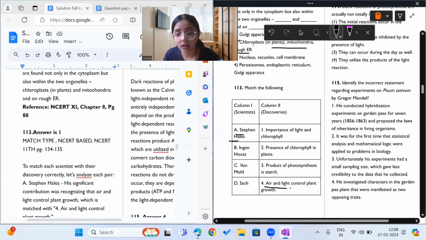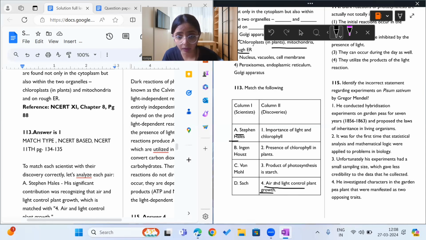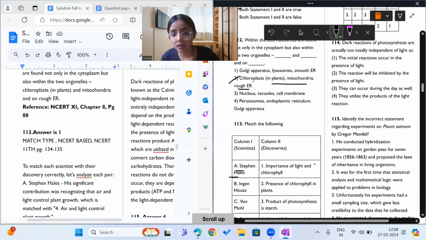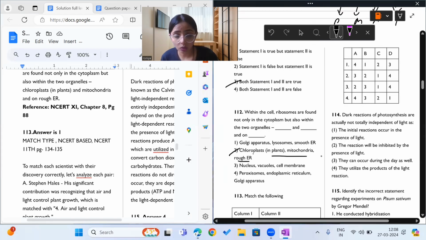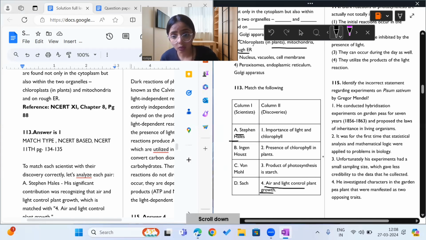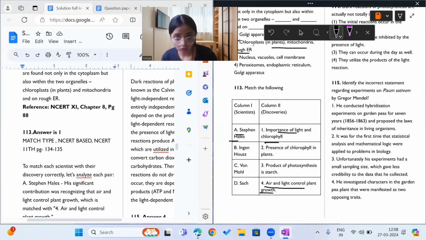He discovered that air and light control the growth of the plant. What did he discover? He discovered that air and light control the growth of the plant. Okay. Ingenhousz, what did he discover? Importance of light and chlorophyll. Okay. Ingenhousz discovered the importance of light and chlorophyll.